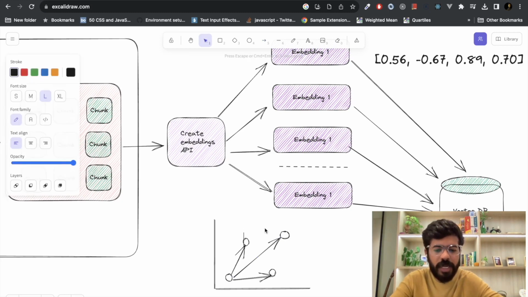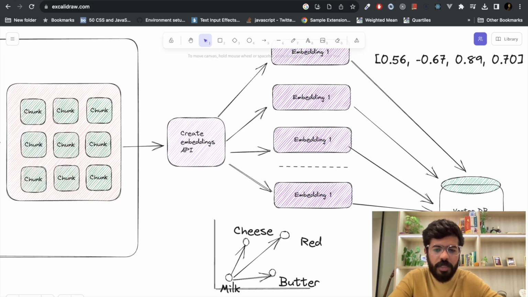So let's say this embedding is for cheese. Let's say, for example, this embedding is for butter, this embedding is for the color red, and this embedding is for milk. So when I search for milk, the closest results I will get are cheese and butter and not red, because cheese and butter are more closely linked to milk, and that is why their embeddings in the vector space would also be closer to each other.